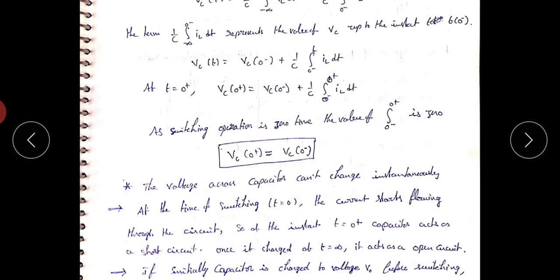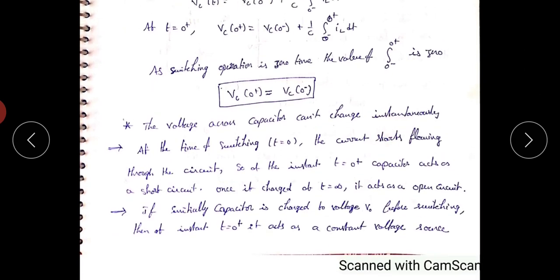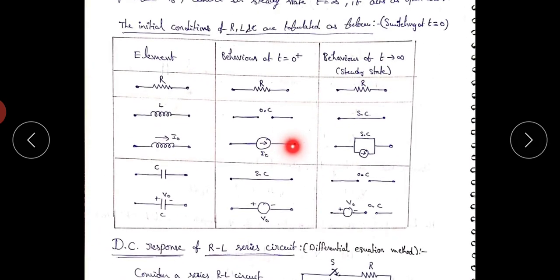Okay, finally, in the case of a capacitor, the initial condition is V_C(0+) = V_C(0−), and at t = 0 the capacitor acts as a short circuit, and at t = infinity the capacitor acts as an open circuit. If initially the capacitor is charged to voltage V0 before the switching operation, then at t = 0+ it acts as a constant voltage source with source value V0.